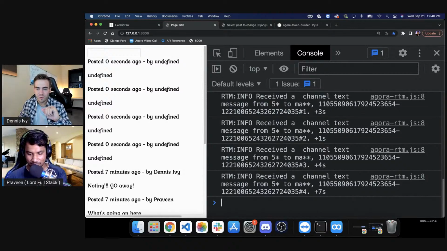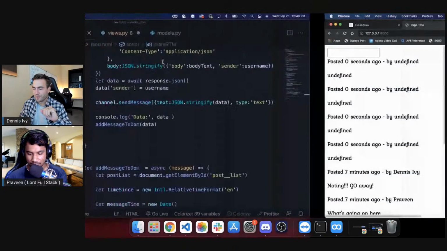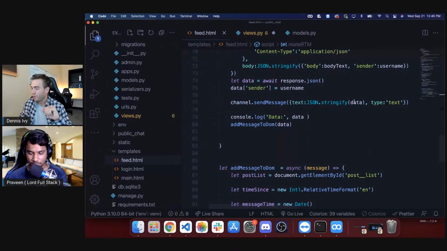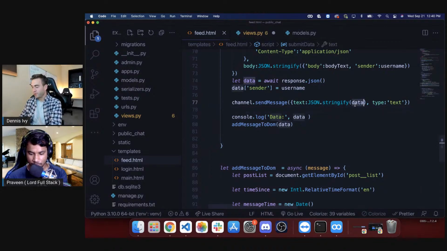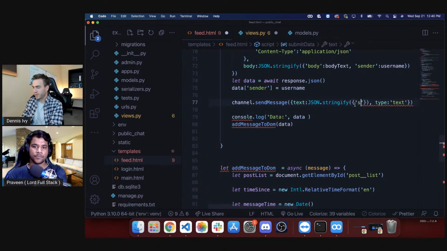Why do you stringify? So the reason why I stringify the data is because it can only send a string through this value. So I'm trying to send an object. Okay, so here's what's going wrong, Cody. You need to send something like this. You need to have a sender with your value.